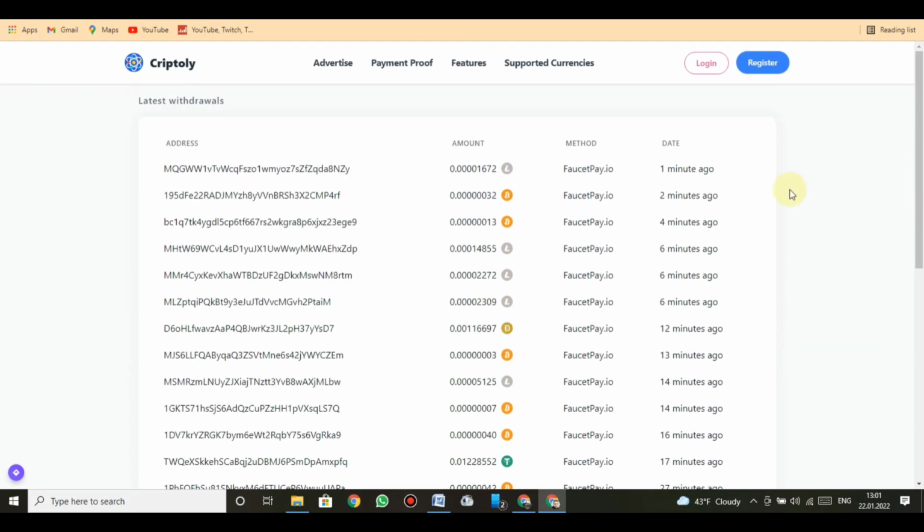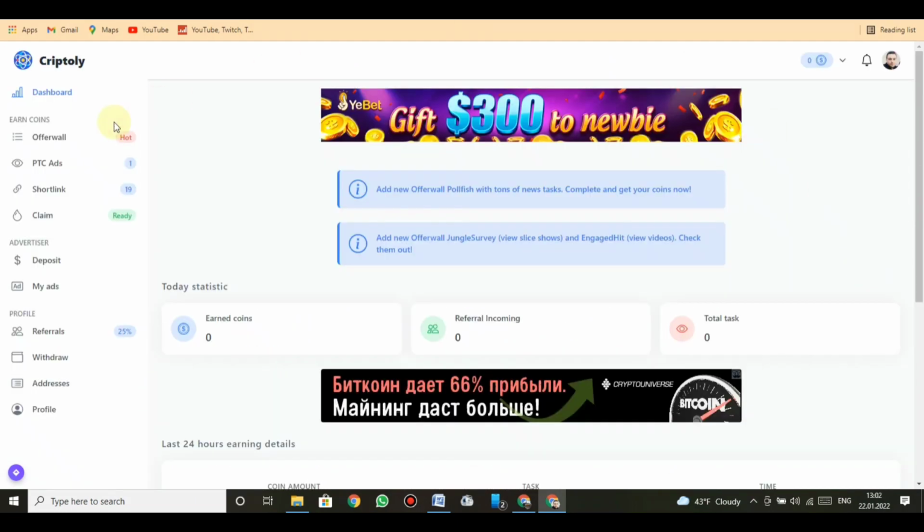Here is also payment proof information. Then how to earn. We have some opportunities here. Offerwalls. PTC ads. Short link and claim. Also the most important one is referral program.